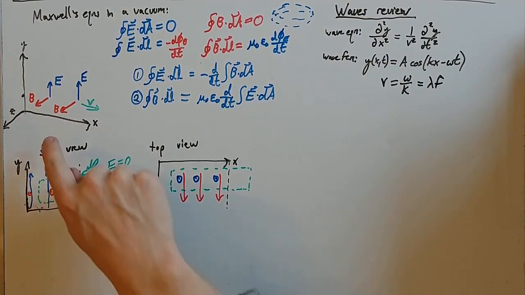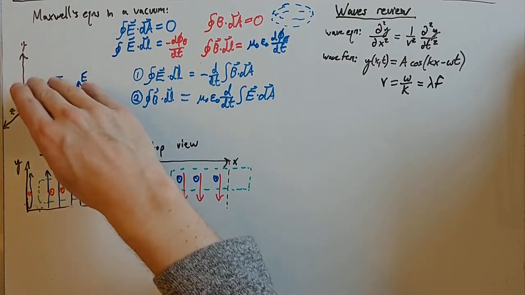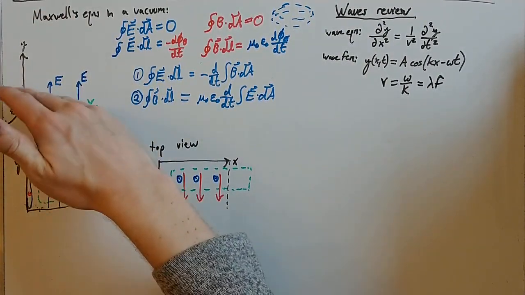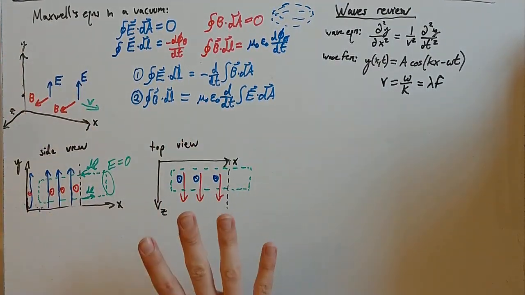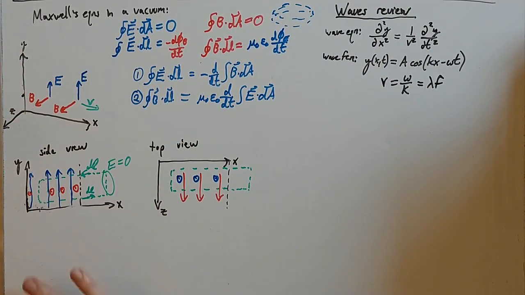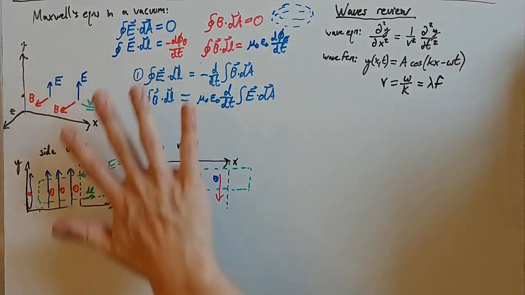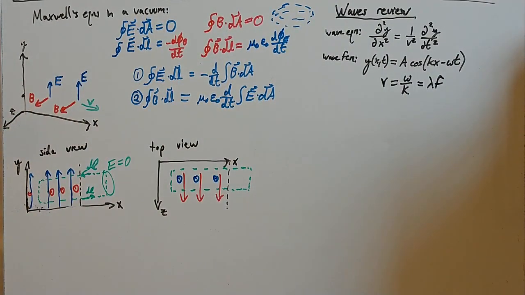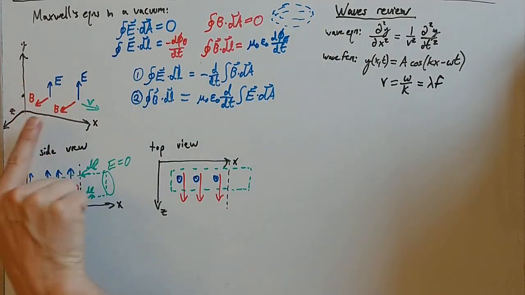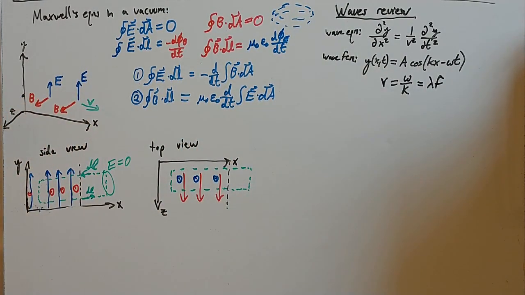Maybe you created this by having a charge that created this E field, and then you moved it and that created some B field. So maybe you had some moving charges or something. It doesn't really matter. We know that charges create E fields and B fields, but now I just want to think about the E fields and B fields, however they got there, going through space. And so they're together and they're going to move in the positive x direction here with some speed.